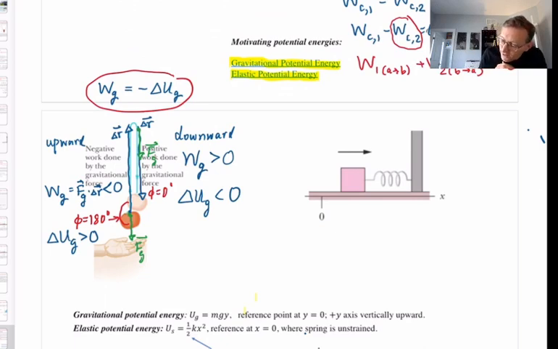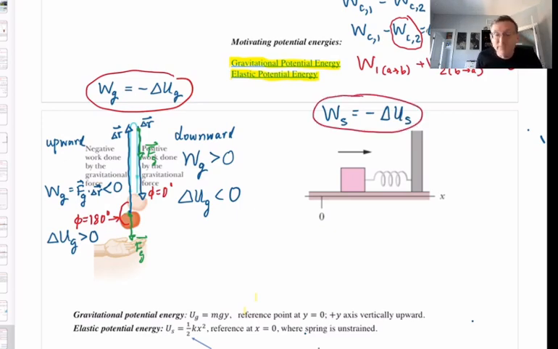Let's apply this thinking to the case of a spring force. The work done by the spring force is the negative of the change in the elastic or spring potential energy. Let's apply that to the case you see here in this picture: a block on a horizontal surface with a spring with some spring constant k. And 0 is equilibrium. Let's say that's where it started from, that's x1, so x1 is 0. And here we are at point x2, and we can clearly see that the spring has been compressed.